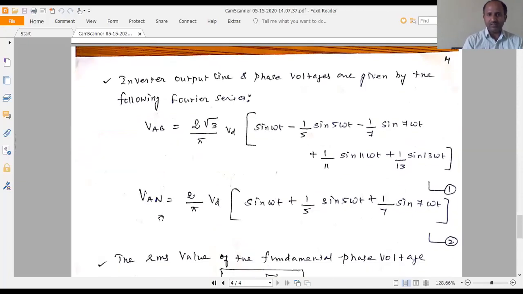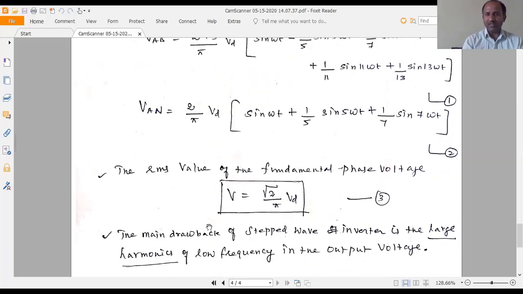And the phase to neutral voltage VAN is equal to 2 divided by pi into VD into sin omega t plus, according to Fourier series, 1 by 5 sin 5 omega t plus 1 by 7 sin 7 omega t. So this is the value of the voltage measured between phase and neutral.